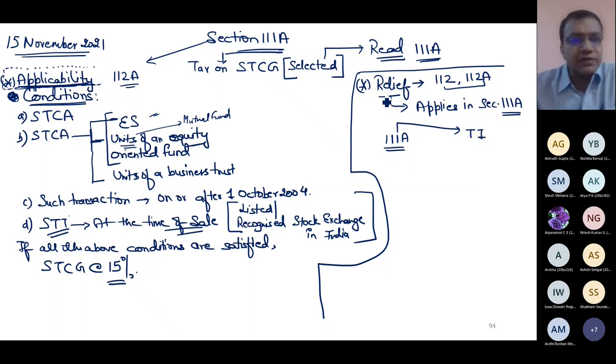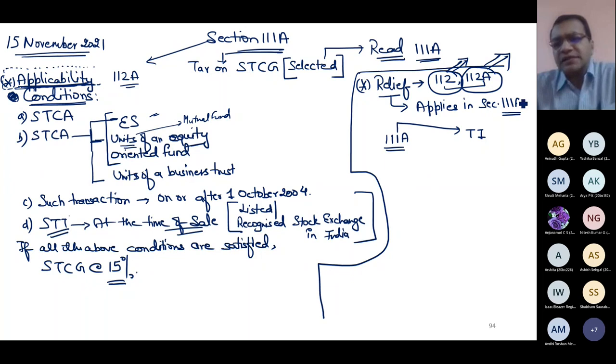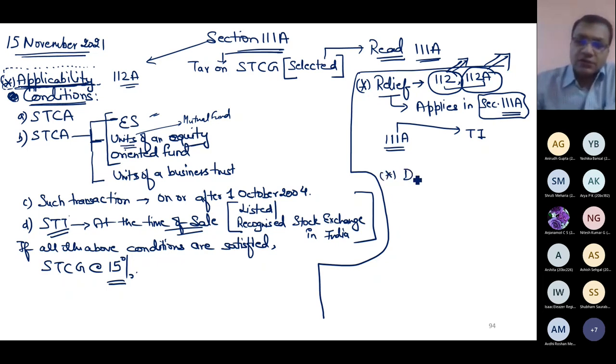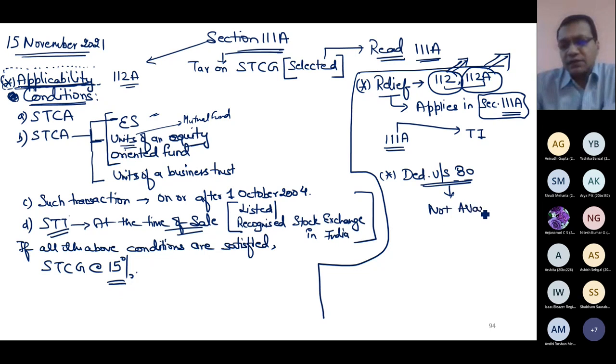So the relief amount, I'm not telling you again. This I have already discussed in section 112 and 112A. The same concept is there. The only thing is, in those sections, section 112 or 112A was written, now I will simply write section 111A. Otherwise, the relief point is similar to the earlier two sections. So I'm proceeding now. Here also, from this gain, you cannot claim any deduction under section 80. Not available. From this gain, no deduction of section 80 is allowed to the assessee. Not available. That's it. This is my section 111A.